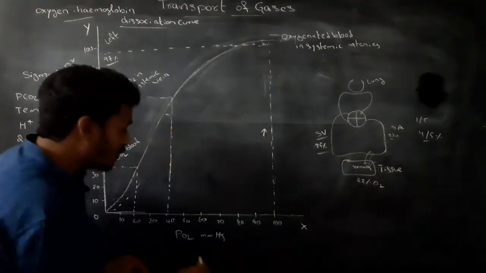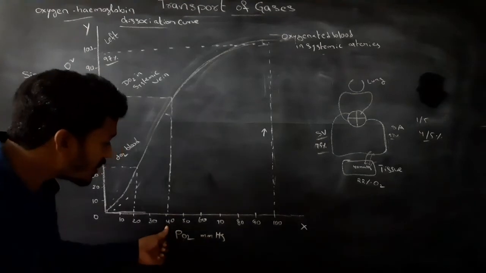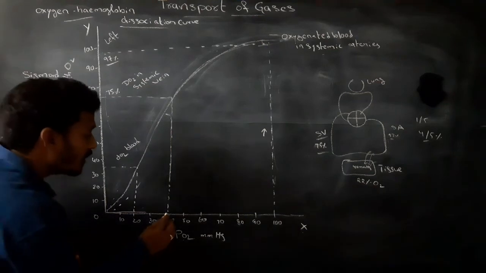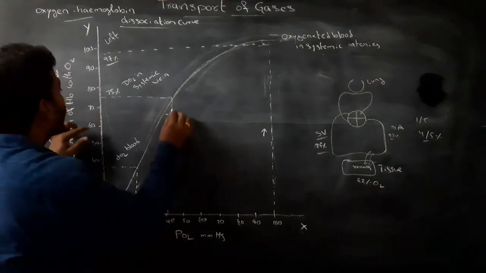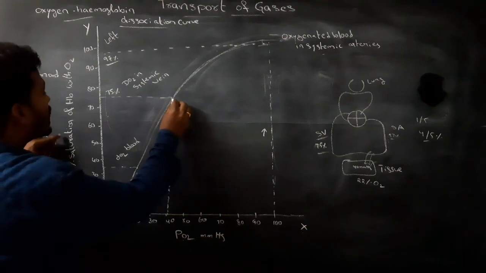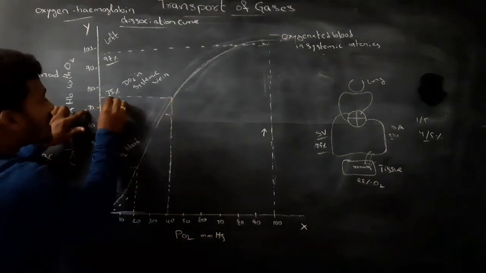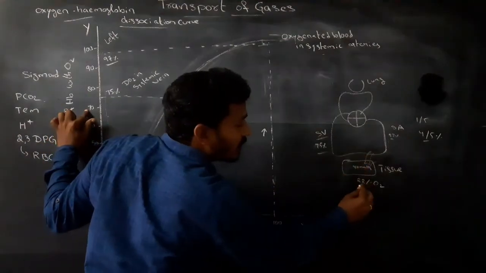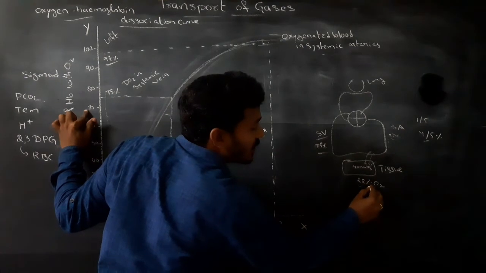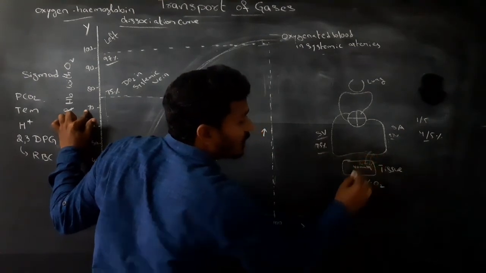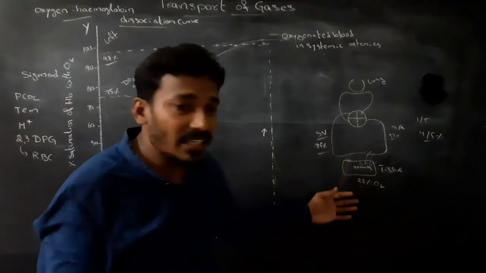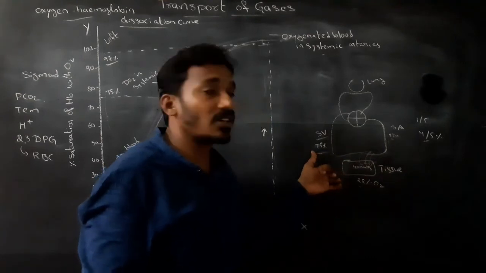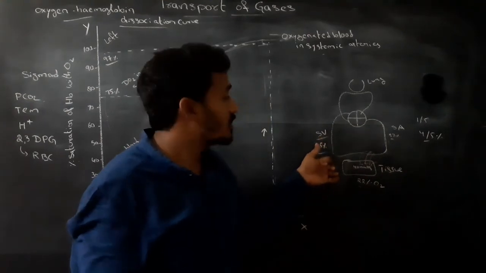During resting time, the partial pressure of O2 is 40 mmHg in tissues, which means the percentage of saturation of hemoglobin is 75%. 22% of oxygen is delivered into the tissues, and the remaining 4/5 of oxygen is stored in reserve in the systemic veins.